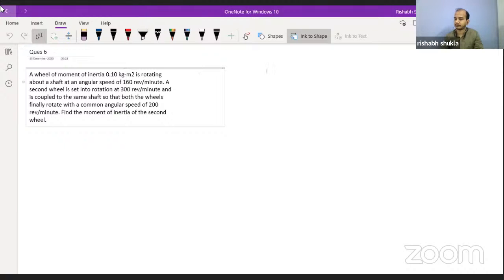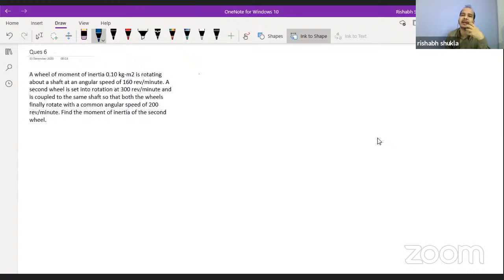So this question belongs to conservation of angular momentum. From the question itself, you should understand that here we are going to deal with the conservation of angular momentum. We have seen that if we have some system where the linear momentum is conserved, then the linear momentum before a particular event is equal to linear momentum after the particular event.